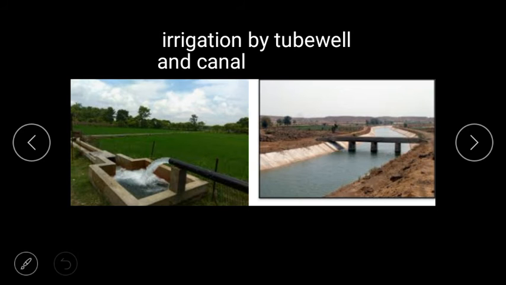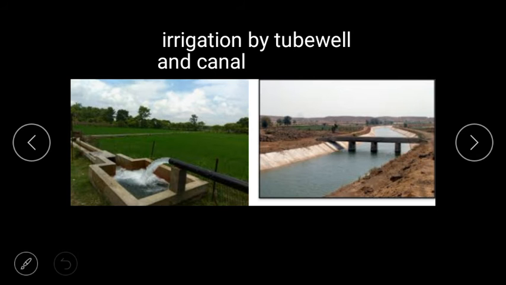The HYV seeds are also prone to insects and pests. So what happened? These HYV seeds are prone to insects and pests. Pests are like rats and all these, and insects. Therefore, insecticides and pesticides are used to keep the crop free of insects and pests. Insecticides and pesticides are chemicals, children, which are used to kill the insects and pests.